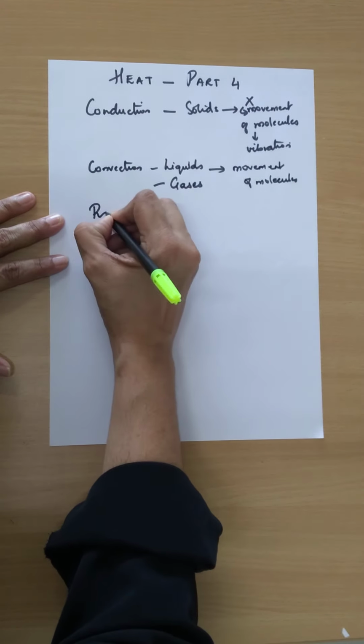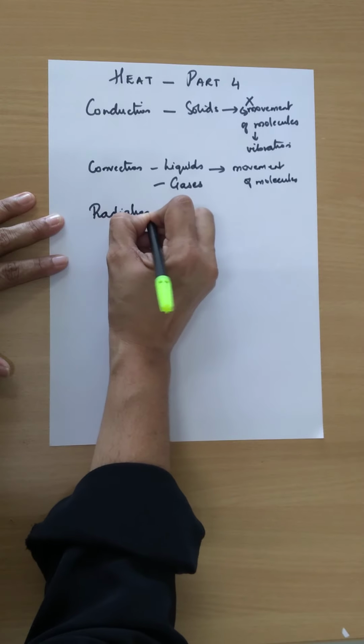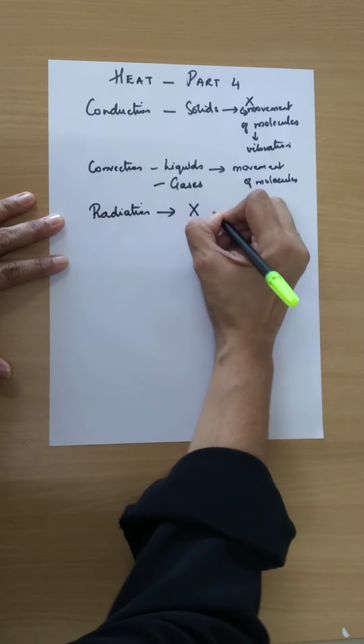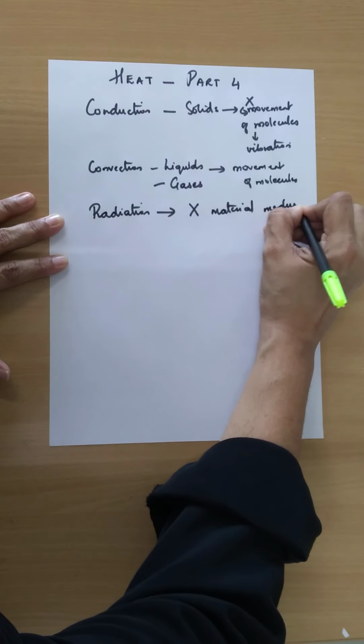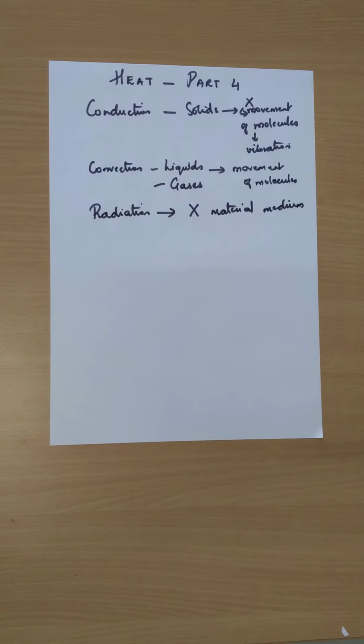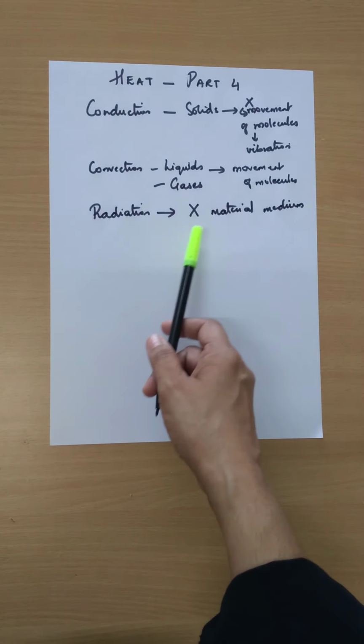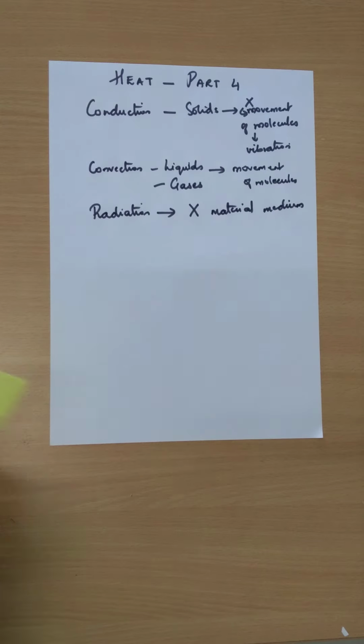And then we have seen the third type of heat transfer, and that is radiation, which does not require any material medium. It does not require a solid, it does not require a gas, it does not require a liquid. Okay, the heat from the sun reaches the earth through a vast empty space, through vacuum. So here there is no vibration of molecules and there is no movement of molecules.